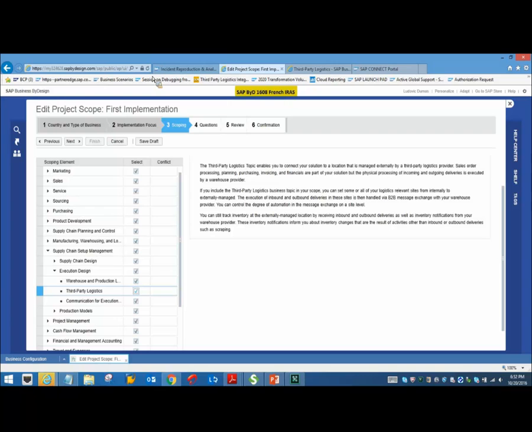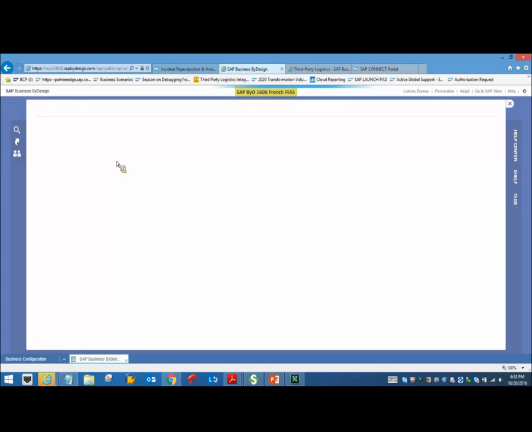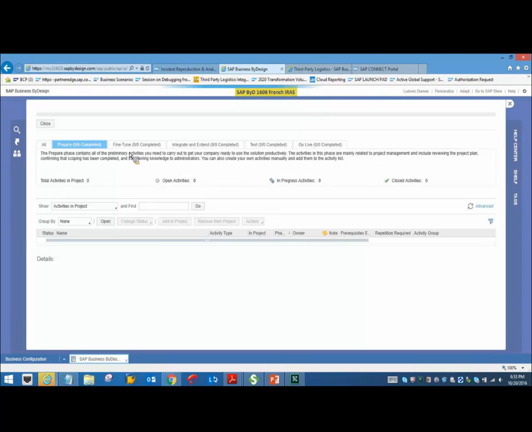Now let me close this. Let me cancel this. Okay, now I will open the activity list where I can show you the document numbering formats. It's just loading.